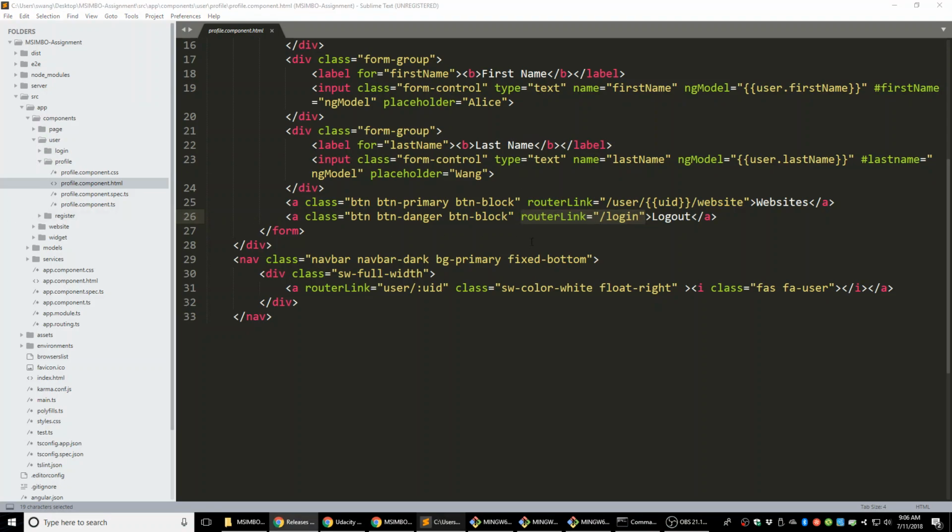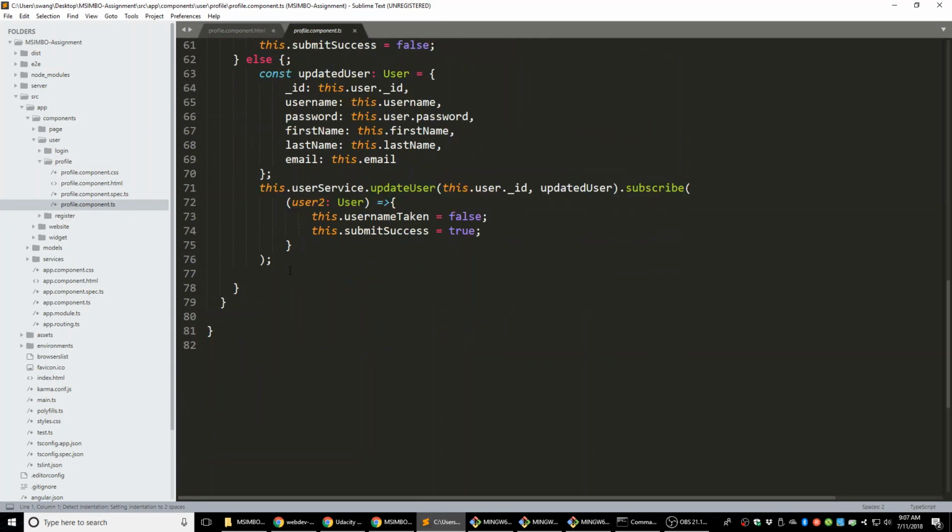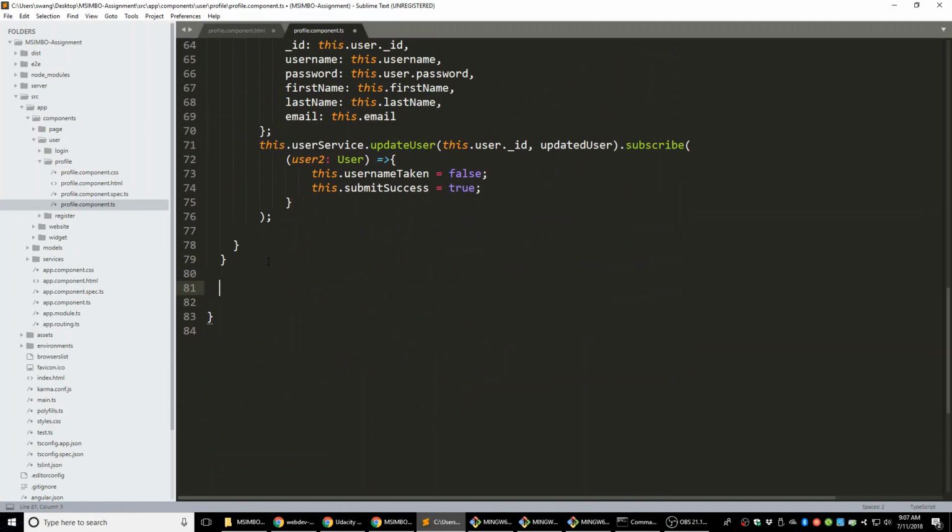It's not completely logging out the current user. So we're going to delete this route link, and instead of directly routing us to the login page, we're going to call a function here, which is going to be called logout. So let's create this function here first.